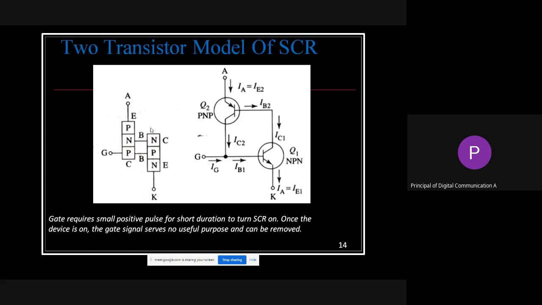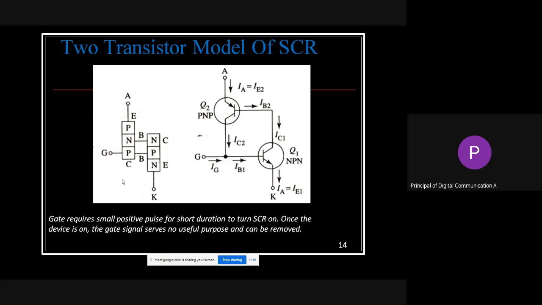That is also there, and they are named emitter, base, collector. At the same time, emitter, base, collector, in this way, because as we know the terminology changes if the type of transistor changes, that is from PNP to NPN.